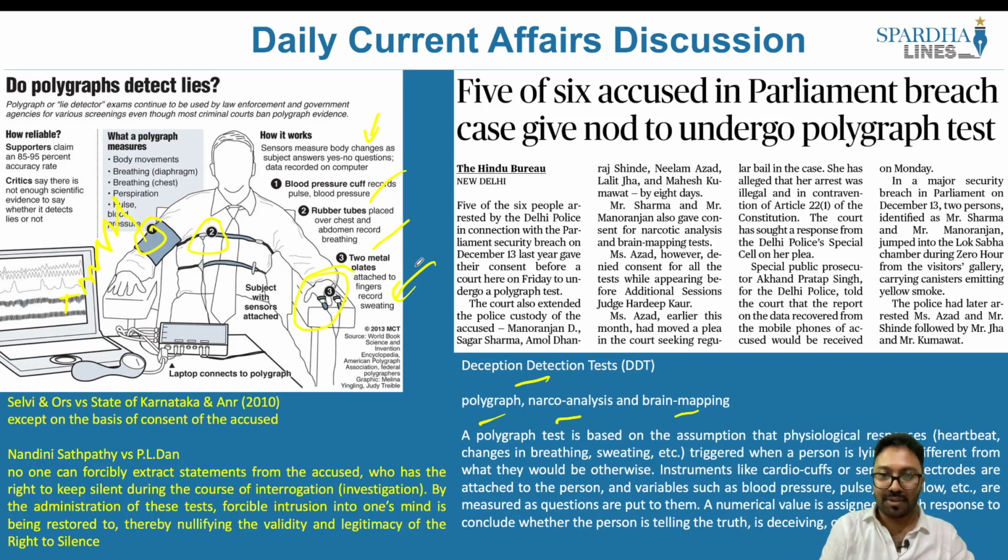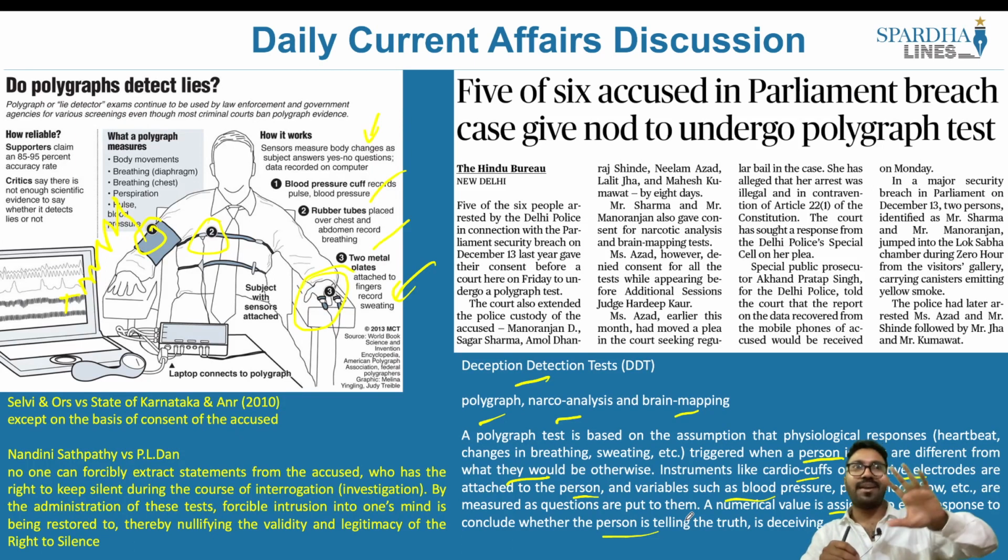So a polygraph test is based on the assumption that the physiological responses triggered when a person is lying are different from what they would otherwise be. Instruments like a cardio cuff and sensitive electrodes are attached to the person, and variables such as blood pressure, pulse, etc. are measured. A numerical value is assigned to each response to conclude whether the person is telling the truth, deceiving, or uncertain. On the basis of which they will be able to come to a conclusion.